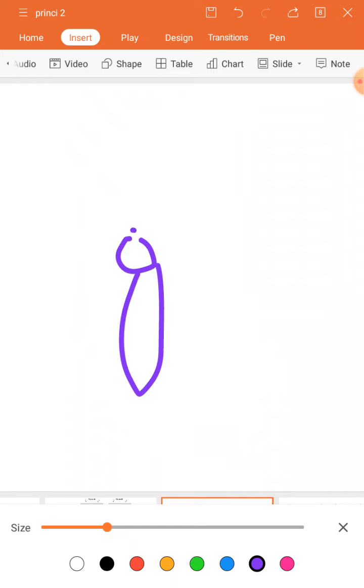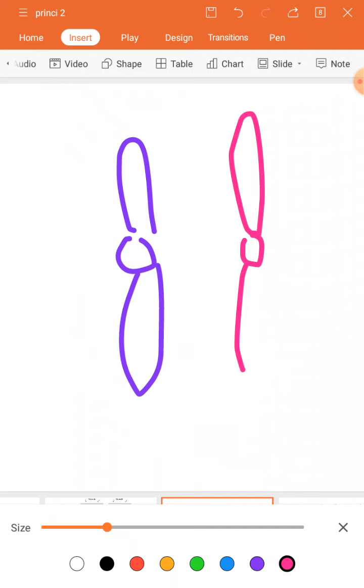So imagine if this is the piece. This portion has got exchange. So this portion has come here, this portion has come here. I'm just showing the exchange here.